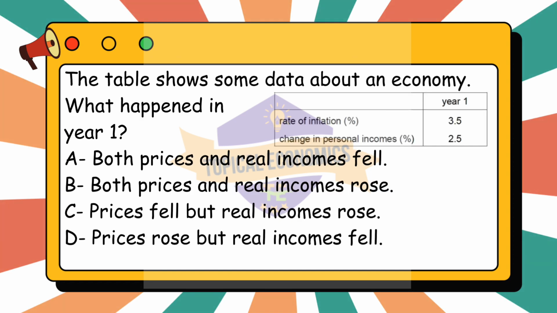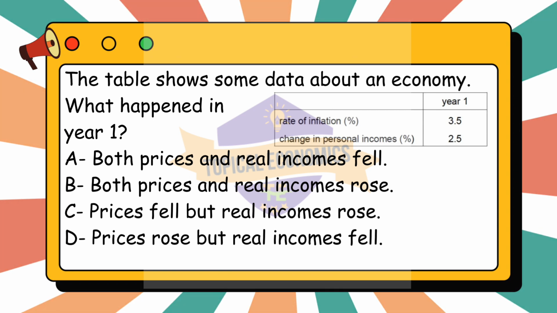Moving on to question 24. The table shows some data about an economy. What happened in year 1? A. Both prices and real incomes fell. B. Both prices and real incomes rose. C. Prices fell, but real incomes rose. D. Prices rose, but real incomes fell. This question is from year 2021, February-March version 2 paper.